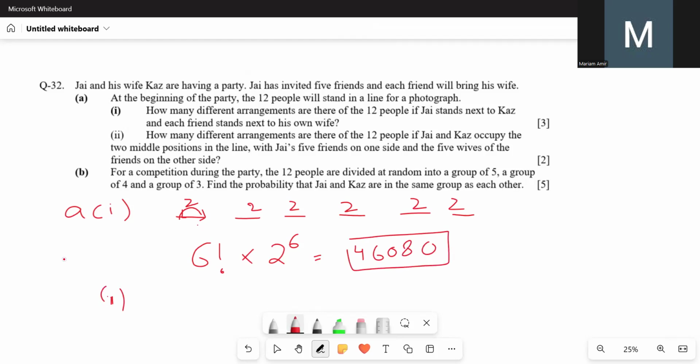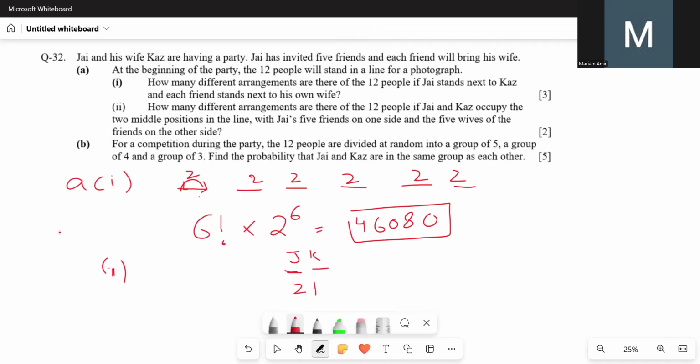Part 2. How many different arrangements are there of the 12 people if J and Kaz occupy the middle 2 positions? So this could be J and Kaz or Kaz and J. So that would be 2 factorial.